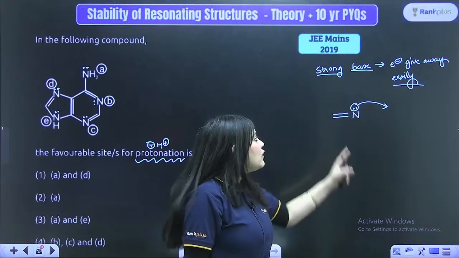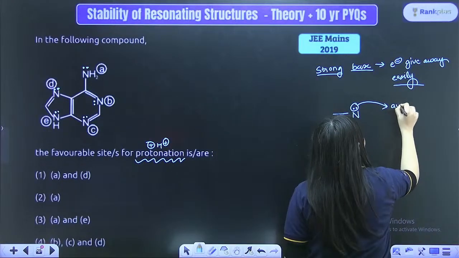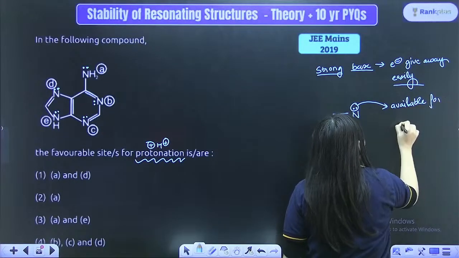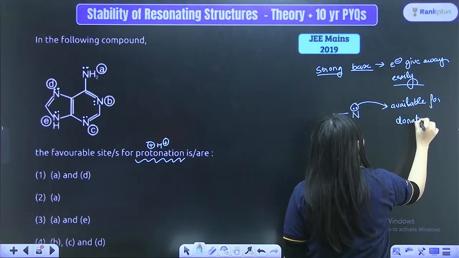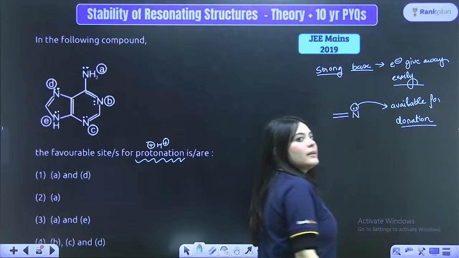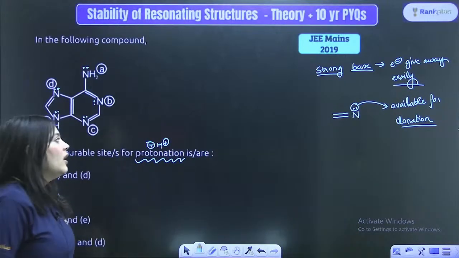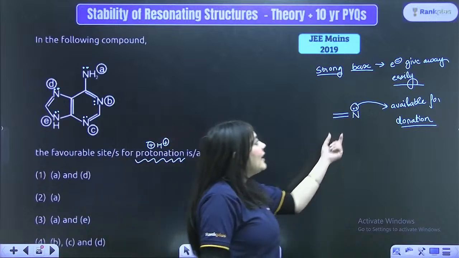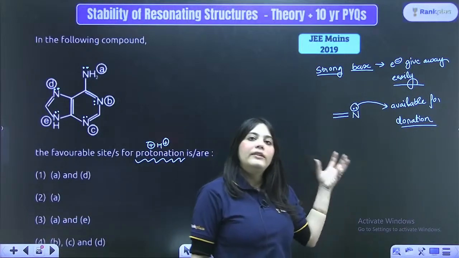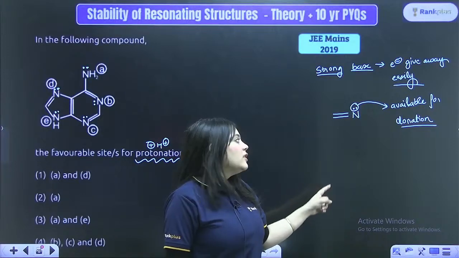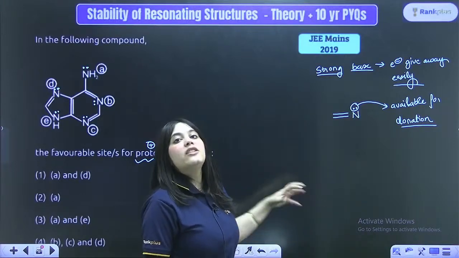Those lone pairs will always be available for donation, because they are never participating in the resonance or in aromaticity. So, these lone pairs which are directly bonded to a double bond or a triple bond will never participate in the resonance or aromaticity. So, they are available for donation, hence they are strong bases.